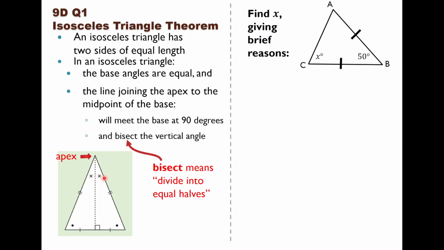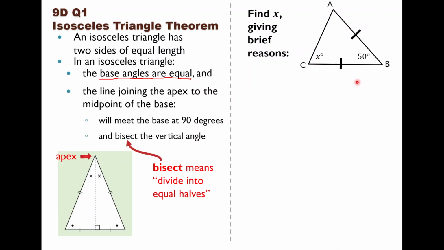It's a bit to get your head around, so I'll leave that one for now and focus just on this part. The base angles are equal, and how we can use this to solve some mathematical problems with triangles. As an example, let's look at this one. We want to find x, this angle here, giving brief reasons. Looking at this triangle, what kind of triangle is it?